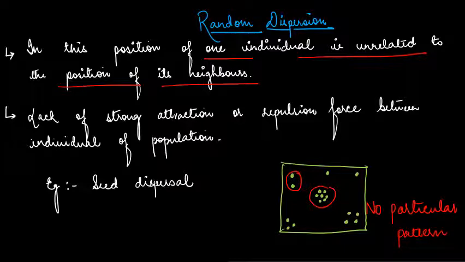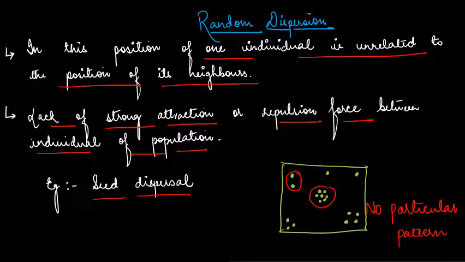When organisms of the same population are randomly distributed in a particular area, we call that type of distribution random dispersion, right? There is no pattern followed in this kind of distribution. So there is a lack of strong attraction or repulsion forces between the individuals of a population. The common example is seed dispersal. The way we disperse seeds, we do not follow any kind of pattern, so that comes under random dispersion. Individuals in a population are randomly distributed, with no particular pattern followed.